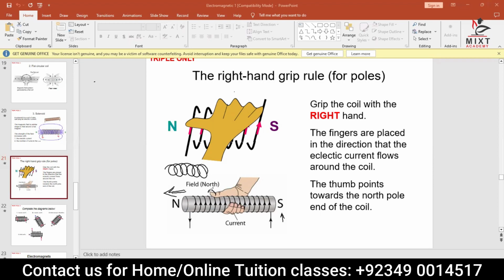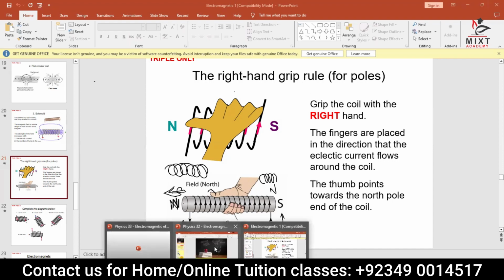Then this thumb is pointing to the end, which is the north pole. For example, if the current direction is from this side to that side, then the thumb will point in that direction and the current direction will be like this. In that case, the north will be there and the south will be there. So in a solenoid, you will have north and south directions as well. This is what we call the right hand rule.